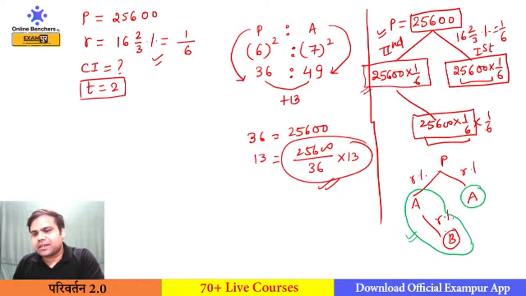That is why I have written this B here, but this B is not the R percent of this A. This B will be the R percent of this A, because this is the first year and this is the second year. On second year, you will get R percent interest on the interest of first year. So this is the tree for 2 years in the CI.